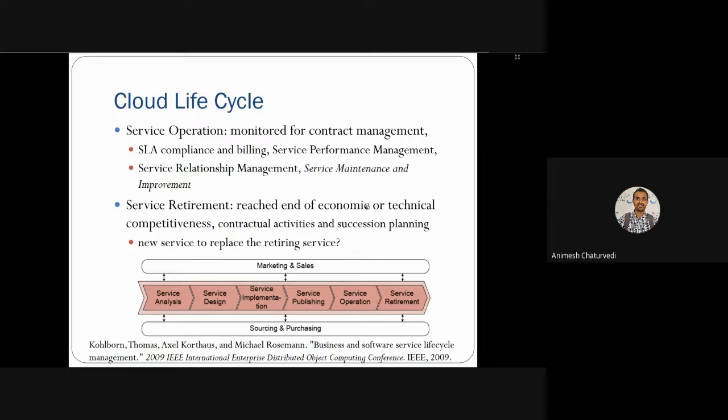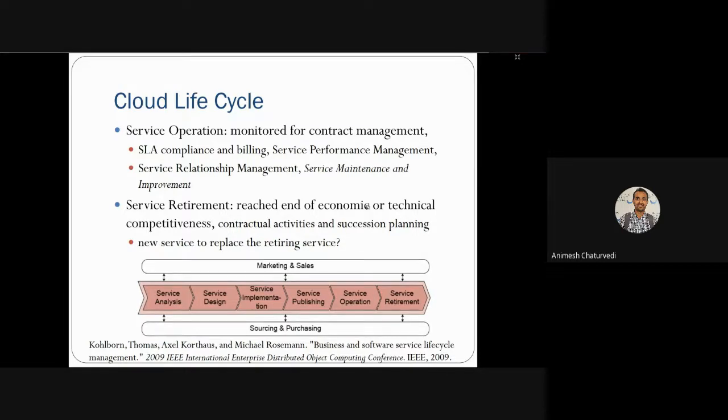Service retirement should be reached out from end to end and communication with some technical competency, that the old service is not mature enough for competing with the new requirements and expectations of customers. So the contract activity and successful planning are not possible with the older service. So what do you do? You do the retirement of that service. What you need is a new service to replace the old service. So the old service should retire.